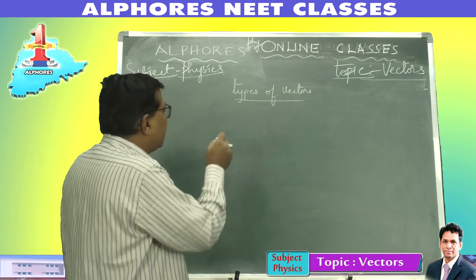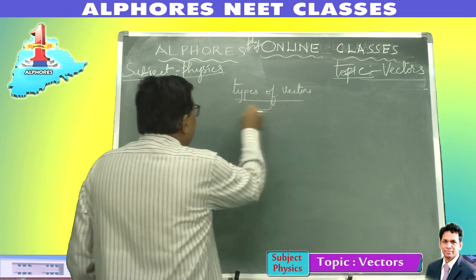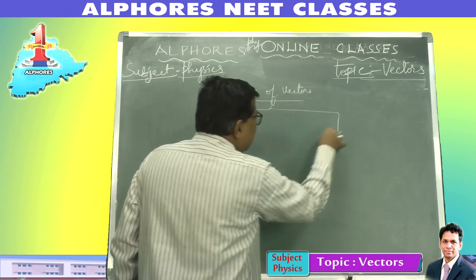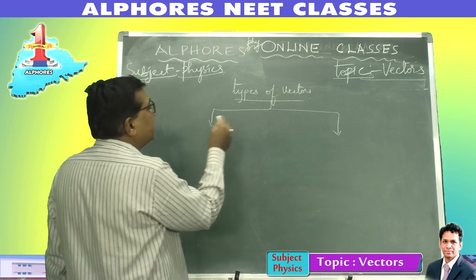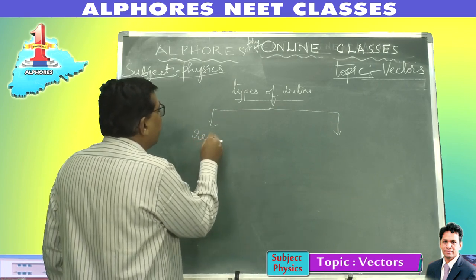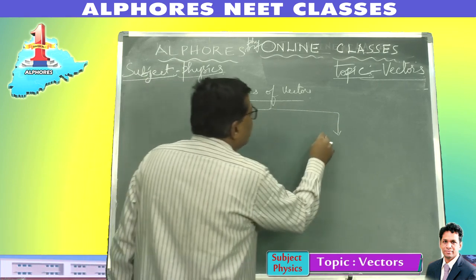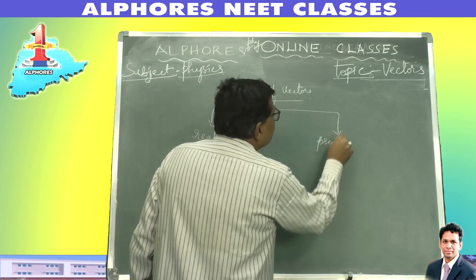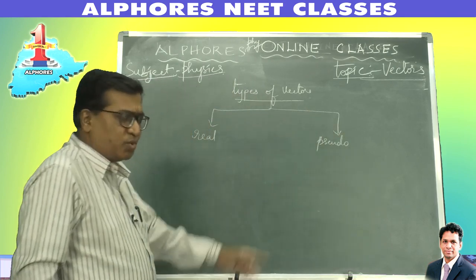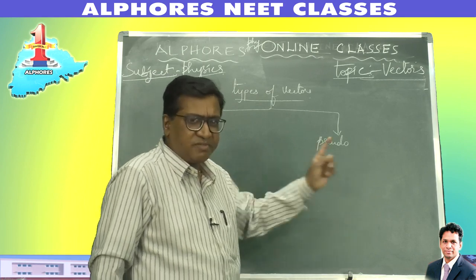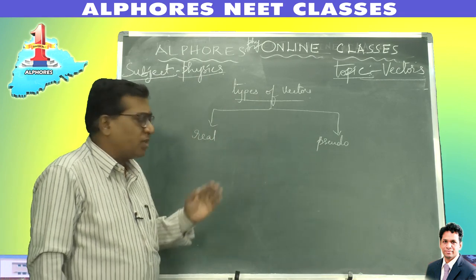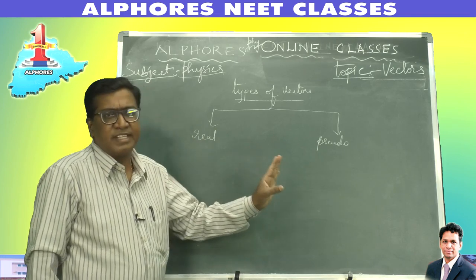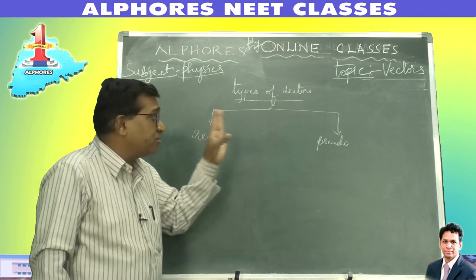Based on the significance of their existence, they are categorized into real vectors and pseudo vectors, or virtual vectors, fictitious vectors. Now, what do you mean by real vectors and pseudo vectors?